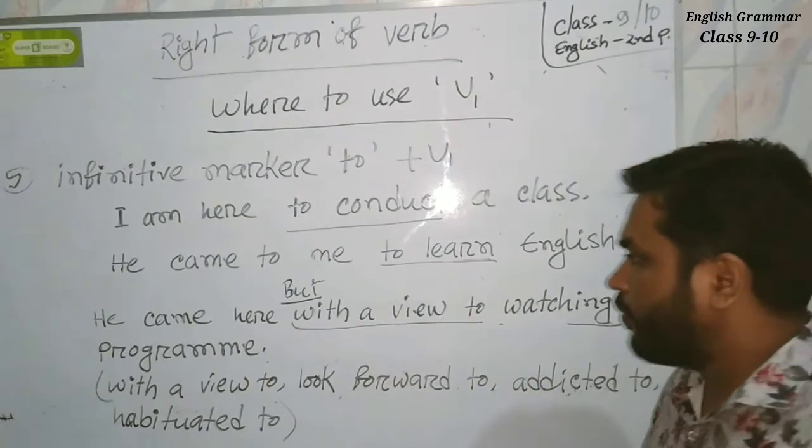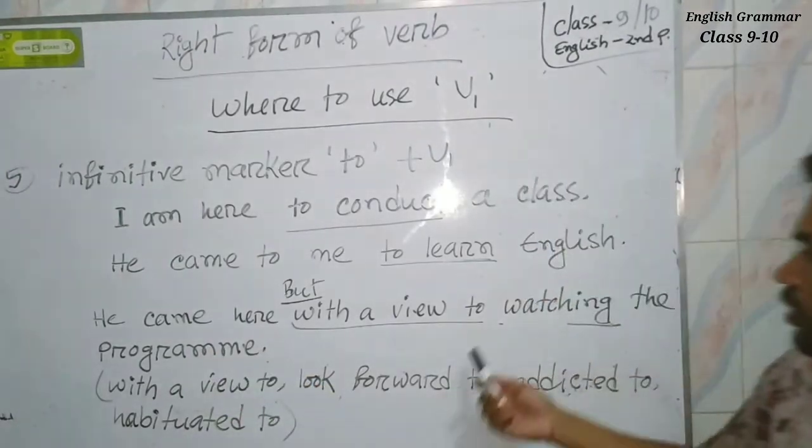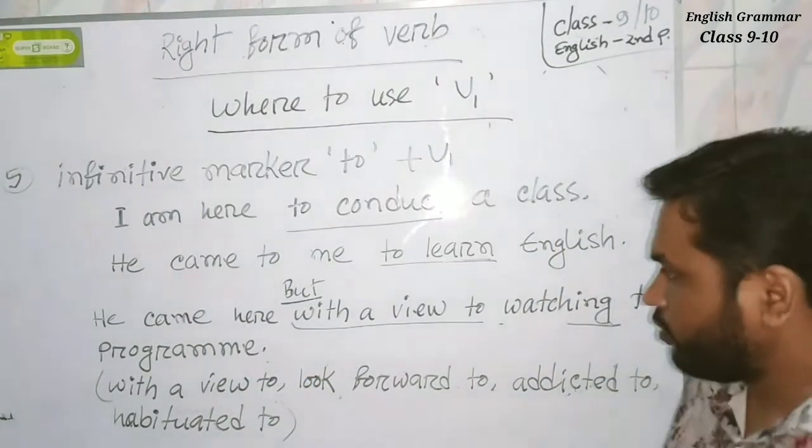But look at the following sentence. He came here with a view to watching the program.